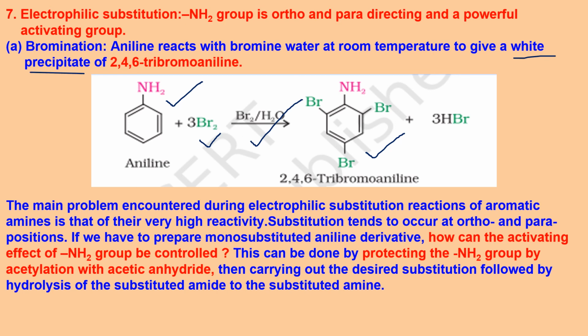The main problem encountered during electrophilic substitution of aromatic amines is that they have very high reactivity, and substitution tends to occur at ortho and para positions. But suppose I want to make only a mono-substituted product, I don't want tri-substituted, say I want only ortho or only para, then what should I do? Because para is more stable, so that will be formed. But how to do that? For that, there is a technique in which we protect the NH2 group by its acylation.